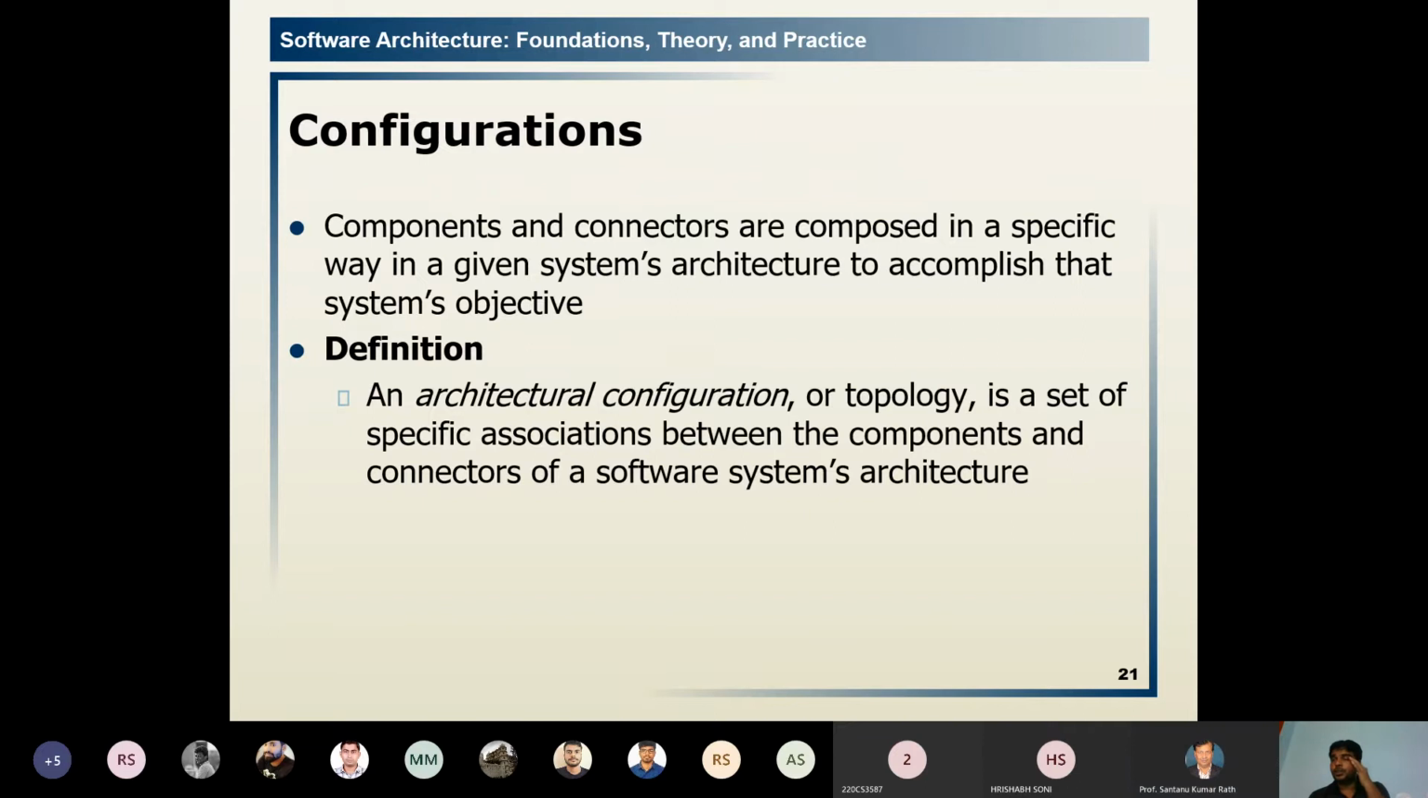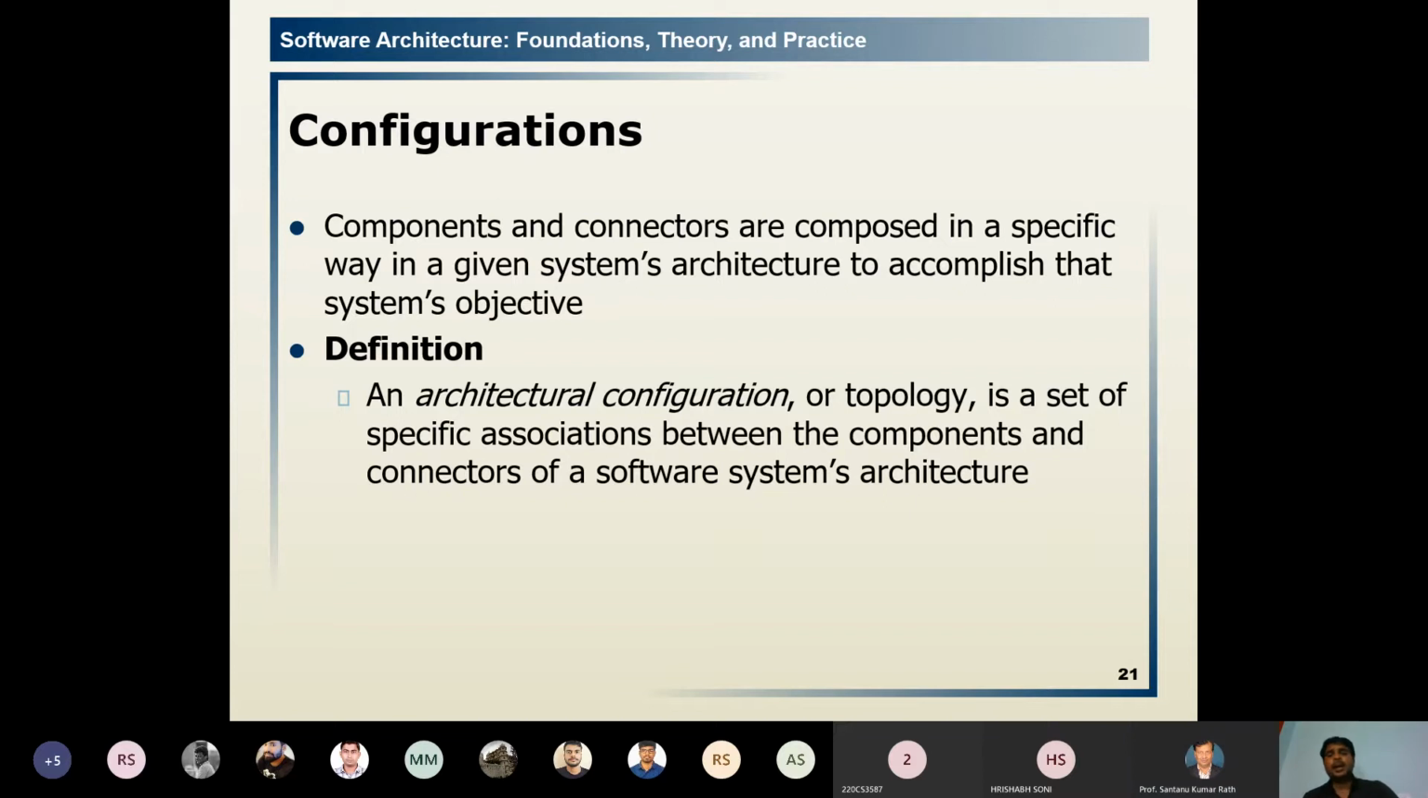The last one is the configuration. The 3 C's are very important during architecture design. Configuration means the components and connectors are composed in a specific way. Just like I told in the previous slide, it does not allow any access to the public interface. It needs an authorized or authenticated port through which we can give the connection. It does not mean that I can connect to any interface. It is not like that.